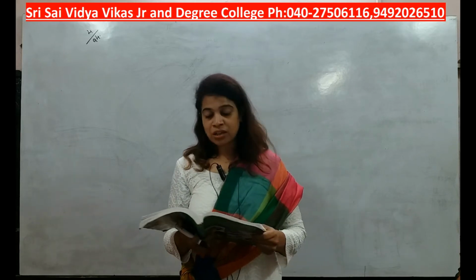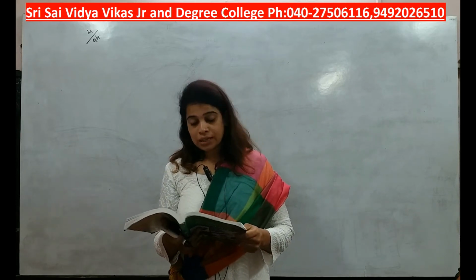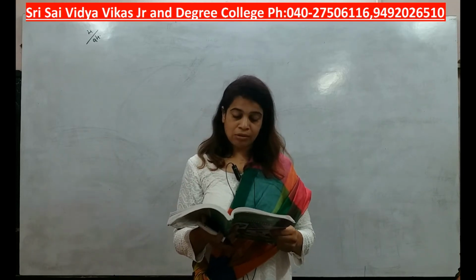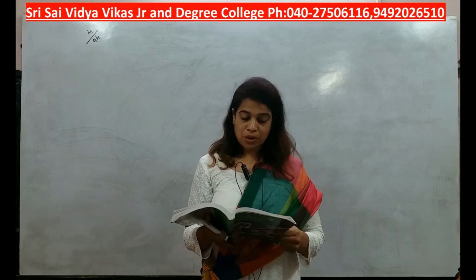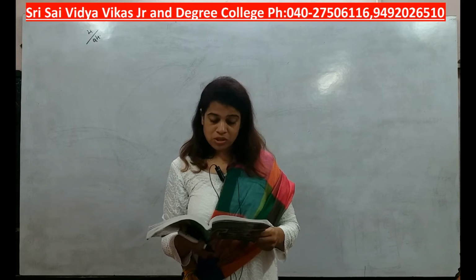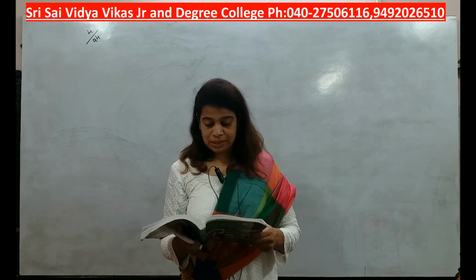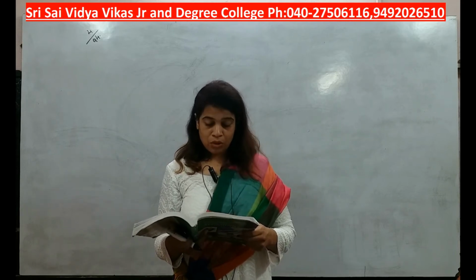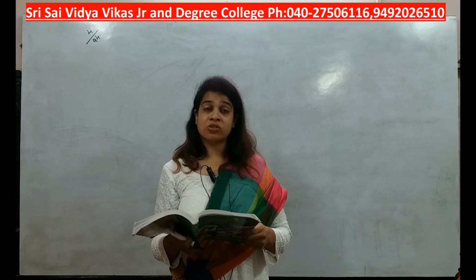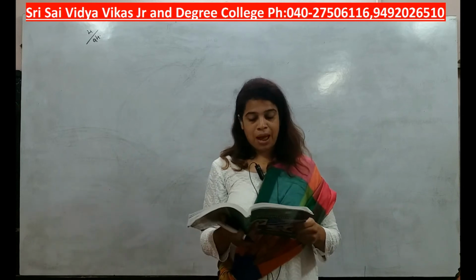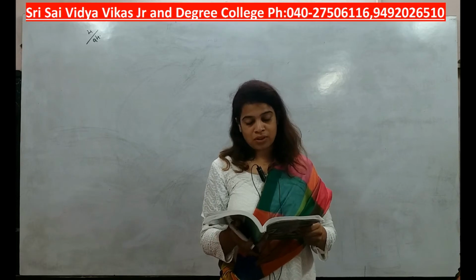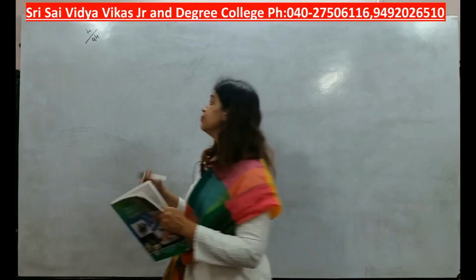Subhash received an account sales from Hari containing the following particulars. Gross sale proceeds 34,000, transportation and warehousing charges 1500, commission charged at 15% on gross proceeds. Subhash received bank draft, underline it, Subhash received bank draft for the balance due from Hari. Prepare necessary ledger account in the books of consignor and consignee.